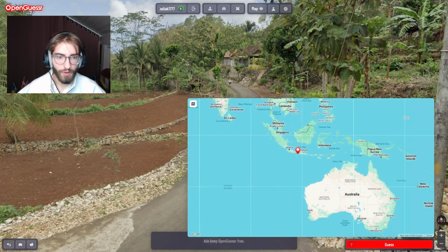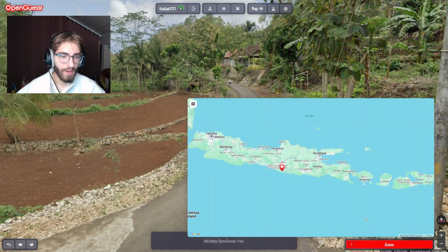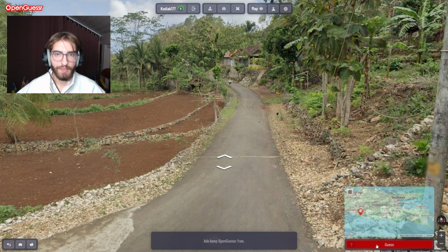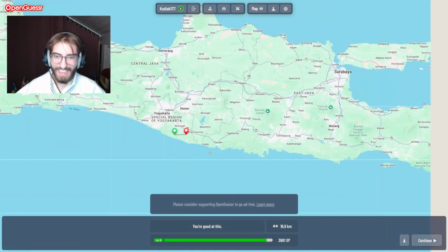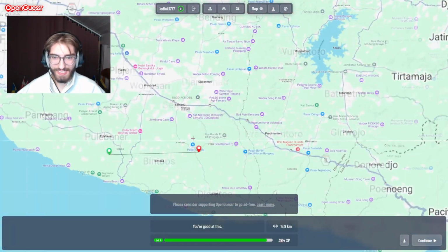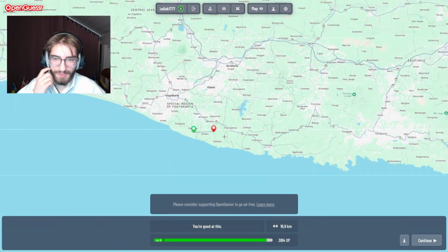It's just like GeoGuessr. You open a map, you can zoom in, zoom out, you put your marker, and then you can click guess. And this is where it was. It was very close. So yeah, those walls are pretty helpful.